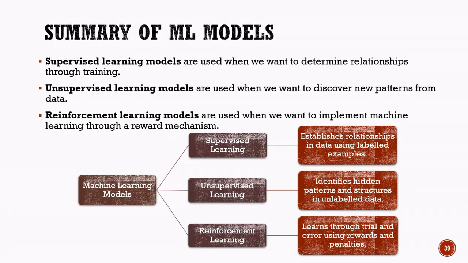As shown in the diagram, supervised learning focuses on establishing relationships using labeled examples. Unsupervised learning focuses on discovering hidden structures and patterns in unlabeled data. Reinforcement learning focuses on learning from experience through rewards and penalties. Understanding these three learning approaches is important because they form the foundation of modern artificial intelligence systems and are used in a wide range of real-world applications.